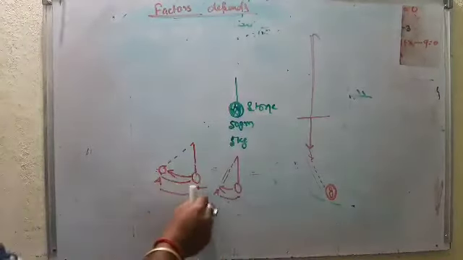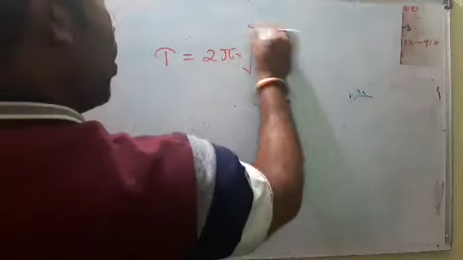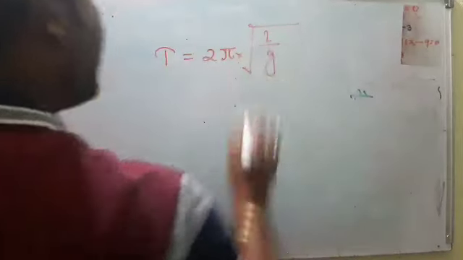Time period does not depend on the extent of swing on either side. So these are the four factors. From the above discussion, we can write the expression T equals 2 pi root of L by g, where